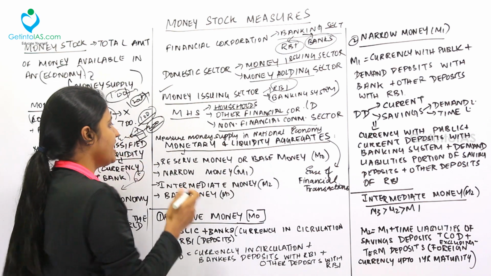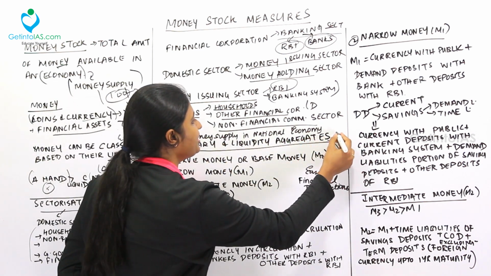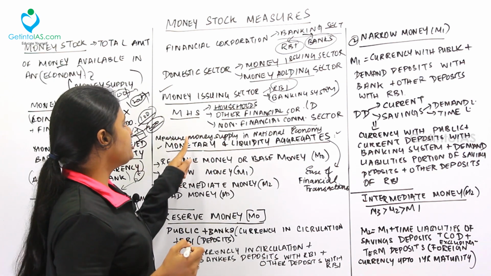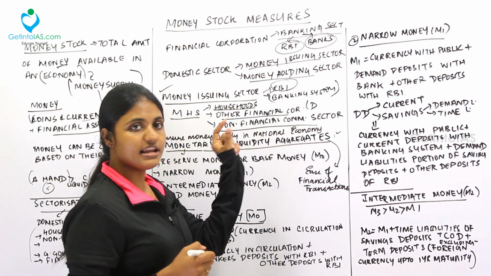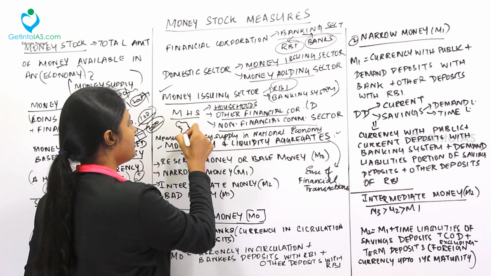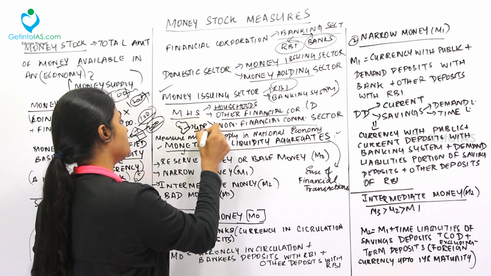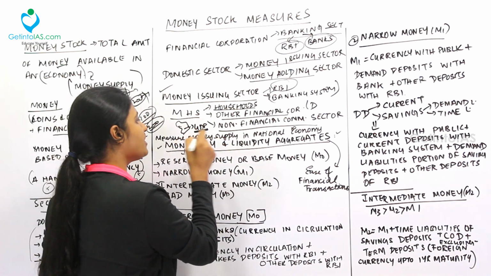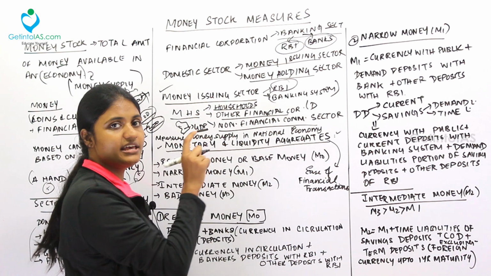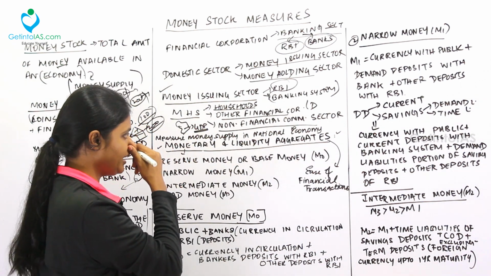Now moving to the monetary and liquidity aggregates. Very important aggregates. So what is a monetary aggregate? The measure of money supply in the national economy is called monetary aggregates. So take India as a whole, the measure of money. GDP is also a monetary value, so that is also a kind of monetary aggregate.